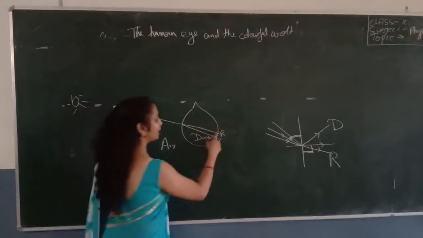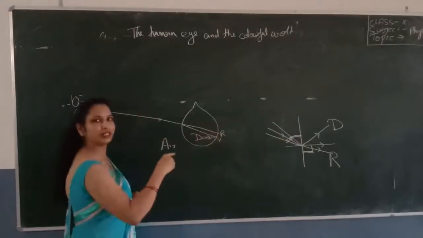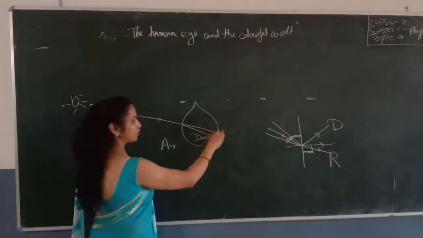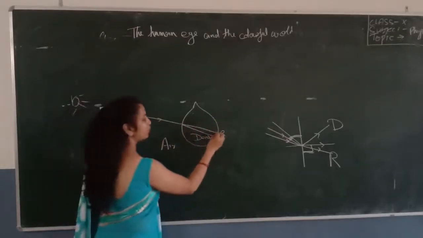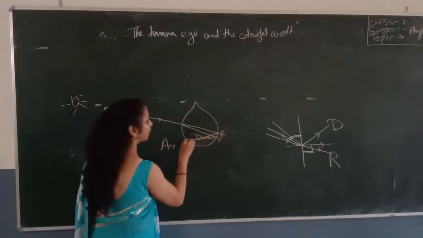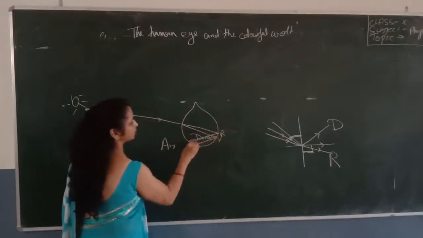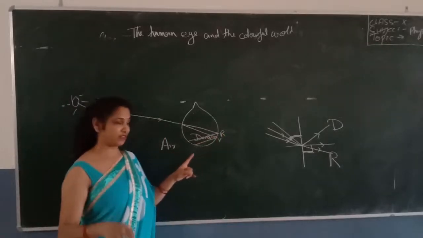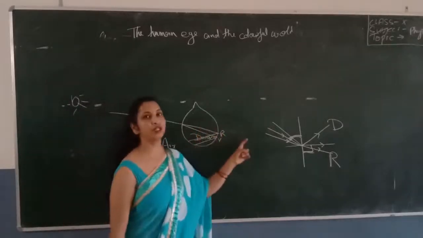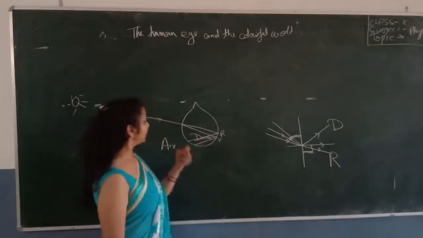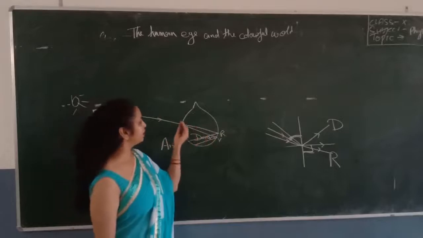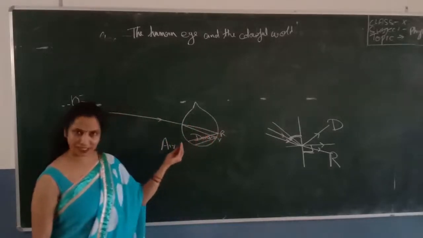When the angle of incidence is more than the critical angle, the light is totally internally reflected in this water drop. Like this, total internal reflection of light takes place inside the raindrop.